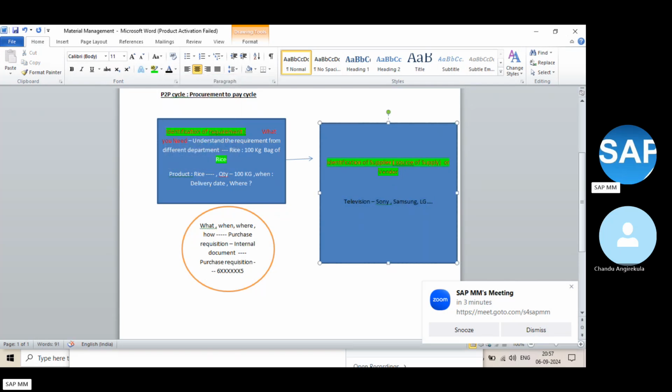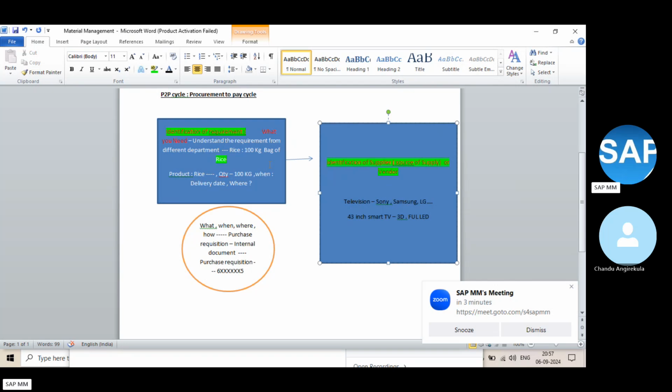Now my requirement is a 43 inch TV, which might be a smart TV, maybe full HD or full LED. Like that, there are multiple requirements. So now you are searching for where you can get this kind of product. Let's assume this kind of product I have in Sony and Samsung.